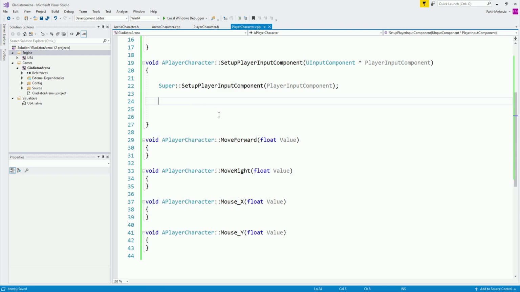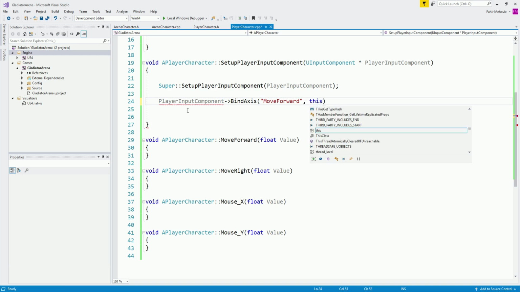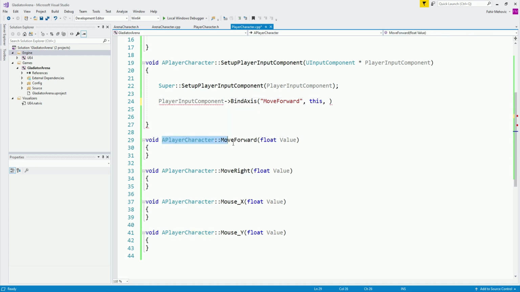So what we're going to do is I'm going to take my player input component, which is the parameter. So player input component, and I'm going to say dash and greater than sign, and we're going to say bind axis like this. So bind axis, and I'm going to bind the move forward axis, and I'm going to bind that inside of this, which is this class, and I'm going to bind it to this function over here, which is a player character, and we need to say ampersand and paste that over here, and voila, there you go.